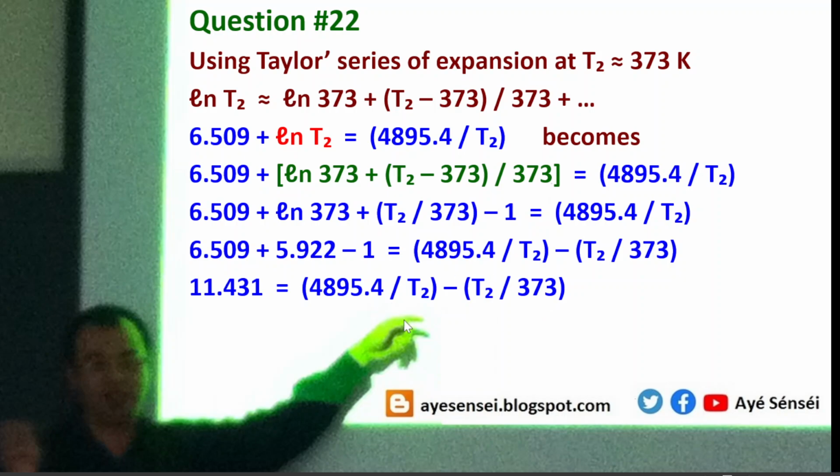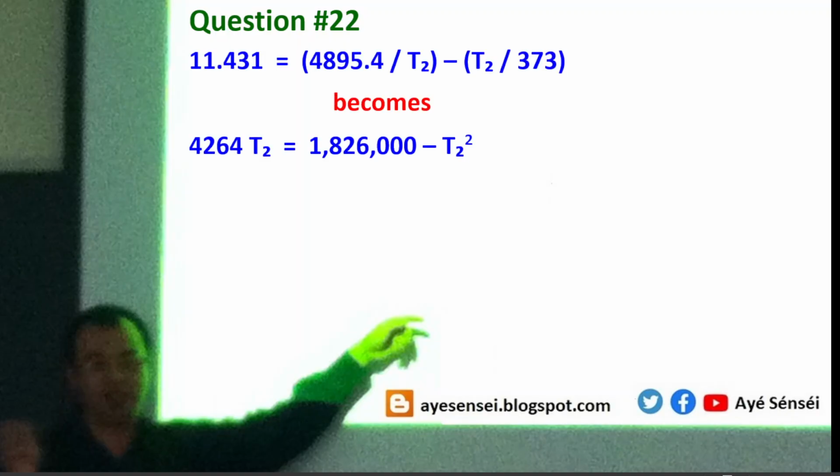The equation now contains the variable in the form of a linear function and also a fractional function. This is still easier than the logarithmic function because all we can do is just multiply by 373 T2. So this is what we get. So basically this is a quadratic equation, but this is still not in the basic form.